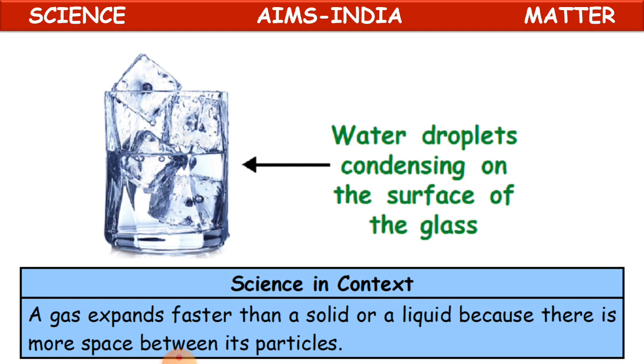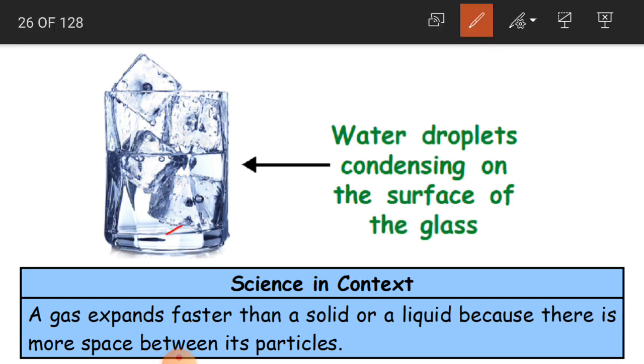Clear, children? Now here if you see, this is a glass of water with ice cubes, and there are some water droplets condensing on the surface of the glass. See, it is going to condense. Okay, and in this science in context, what are we going to learn here? A gas expands faster than a solid or liquid because there is more space between its particles.